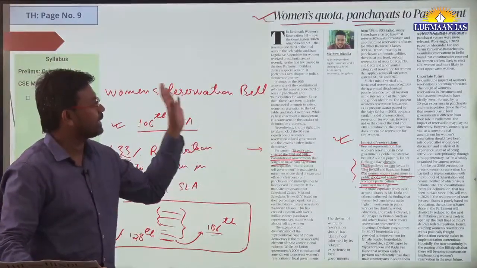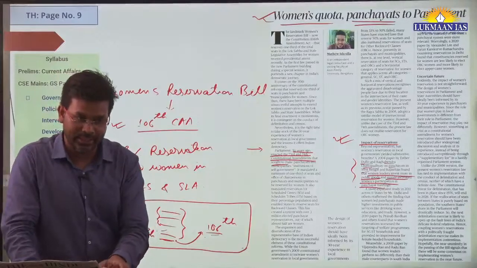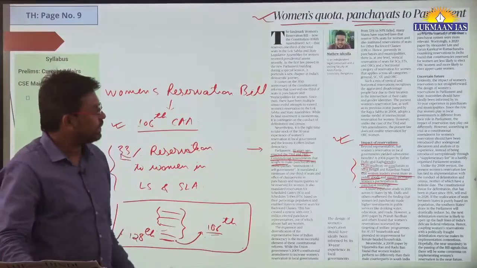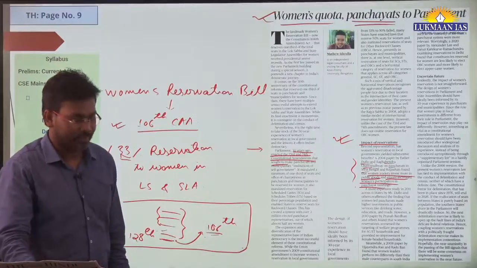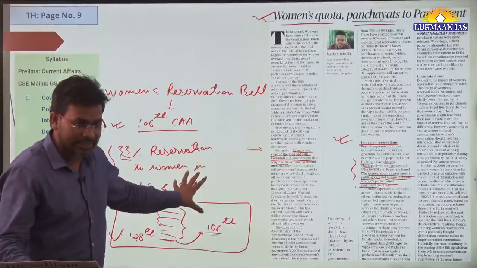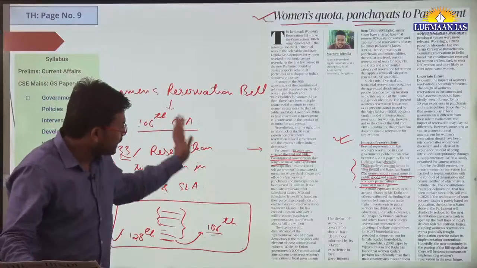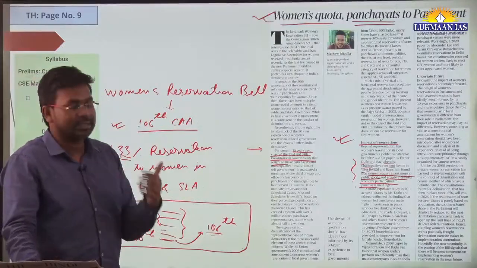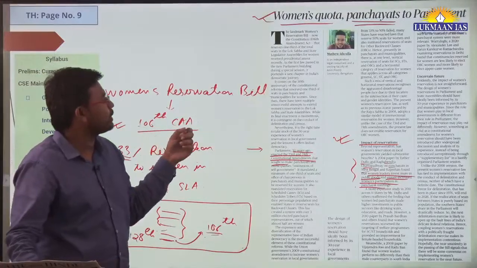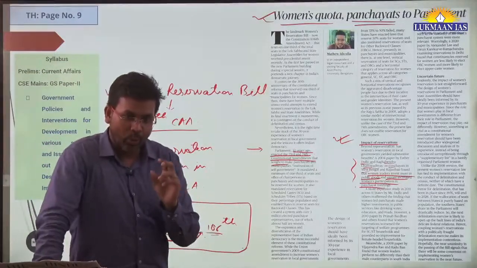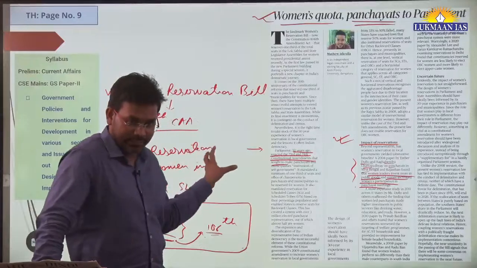Now they are saying that the future is uncertain. Why is the future uncertain? Because of some conditionality that is associated with the bill, with the 106th Constitutional Amendment Act. Once it is passed, people are going to get reservation. However, in this article, the author has also talked about that OBCs have not been given reservation.